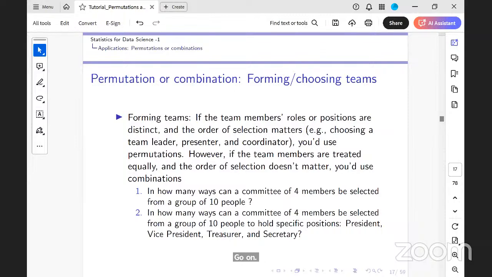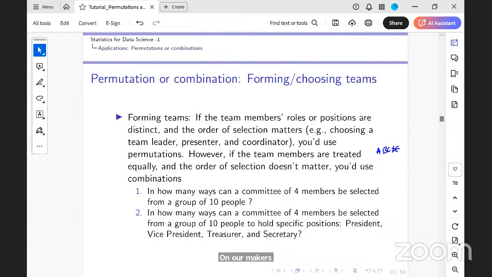Order matters. So permutation: order matters. Combination: order doesn't matter. Think about it, for example, rank will matter in a permutation, so order will matter. A, B, C, D, E are running a race.